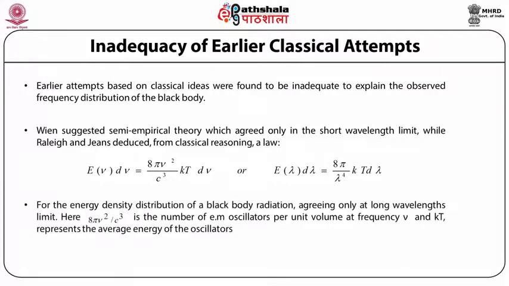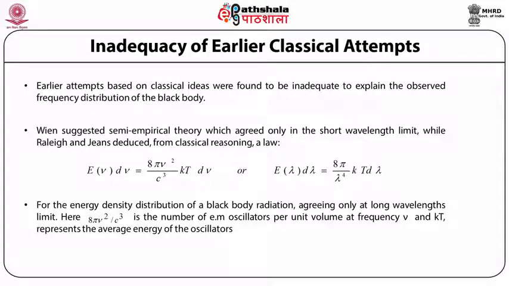Here, if we look at the relation of the energy density distribution with respect to the frequency, we see that the term 8 pi mu square by c cube is the number of electromagnetic oscillators per unit volume at frequency mu, and the term kBT is the average energy of the oscillators in thermal equilibrium at temperature T, where half kT is the contribution due to the kinetic energy term and half kT is due to the potential energy of the oscillator.